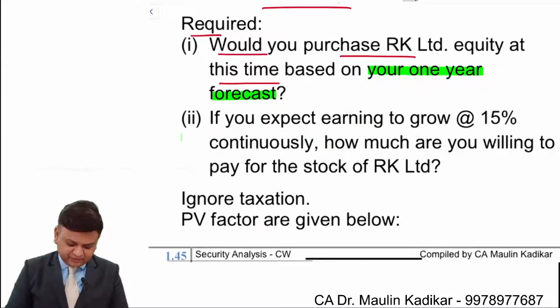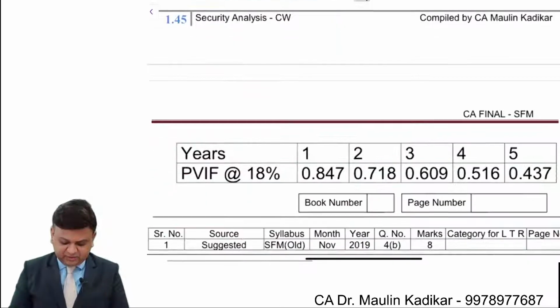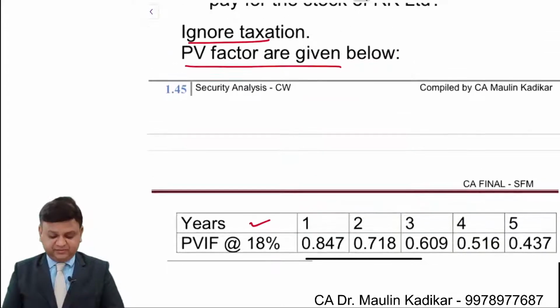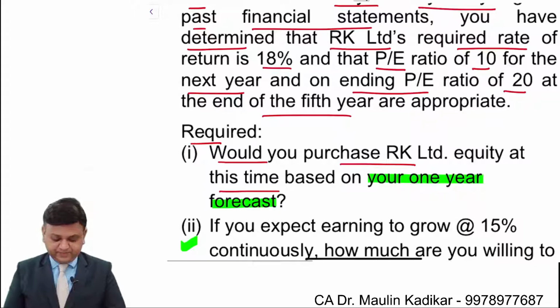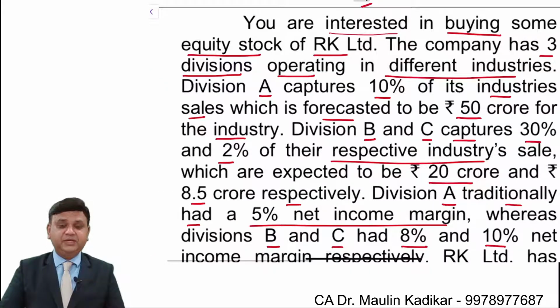Then the second part of the question is given, which we will read later on. Ignore taxation, present value factors are given below. So for 18%, year 1 to year 5 factors have been given to us. Everybody is requested to go through the question, then we'll discuss how to do it. Please go through the question.